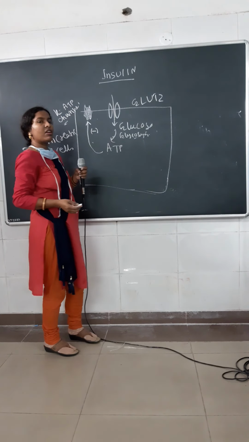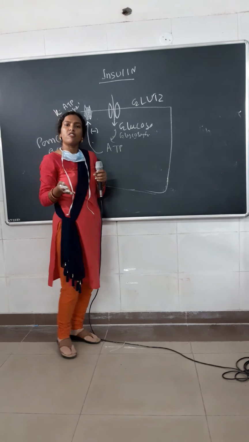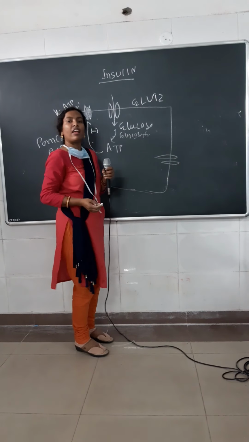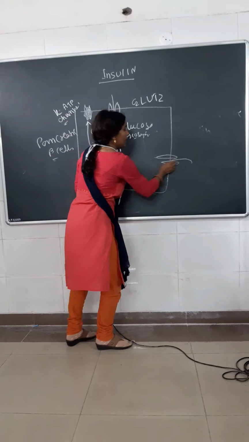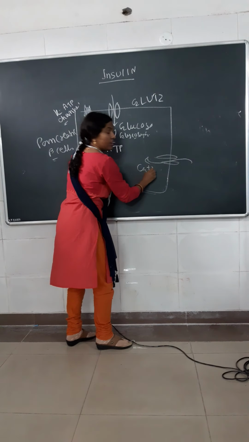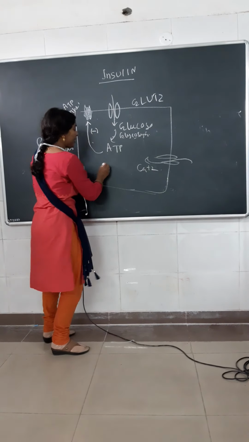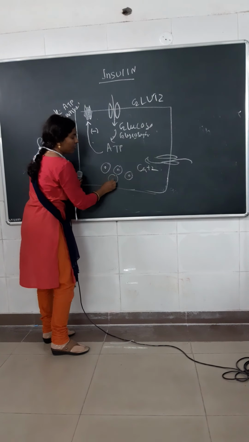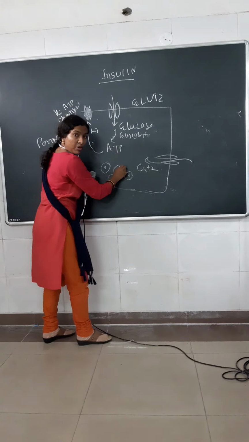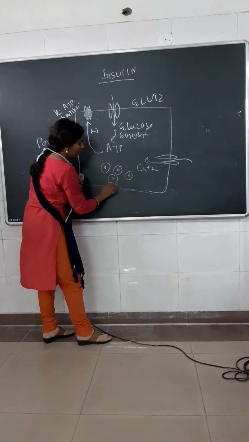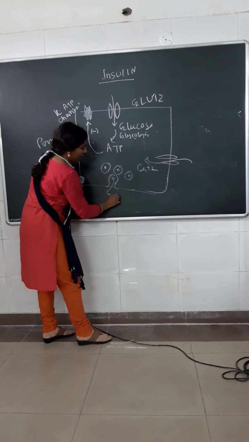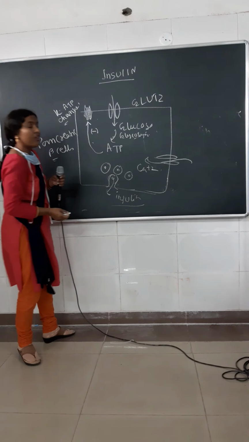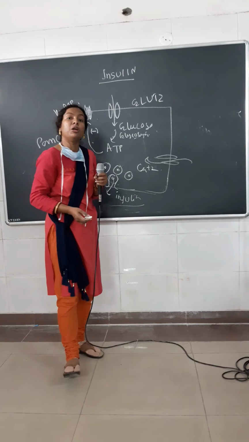So now the cell becomes depolarized, and here lies the calcium channel. As soon as the cell is depolarized, calcium enters the cell. Within the pancreatic beta cells, insulin is present in vesicular form, and as calcium enters, it causes the vesicle to become externalized, and now insulin gets liberated. So this is how insulin is secreted after a carbohydrate containing meal.